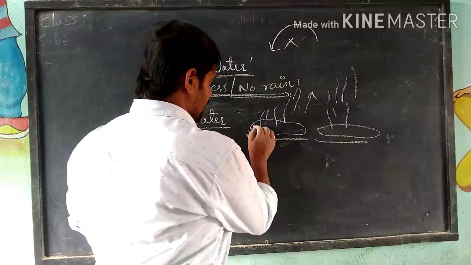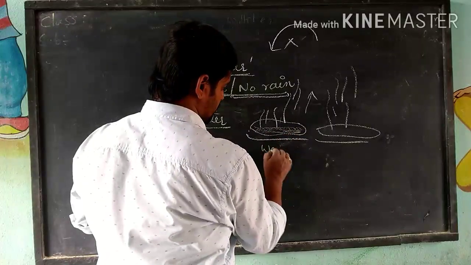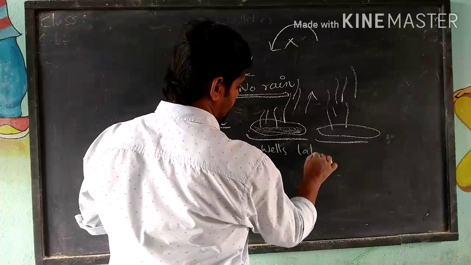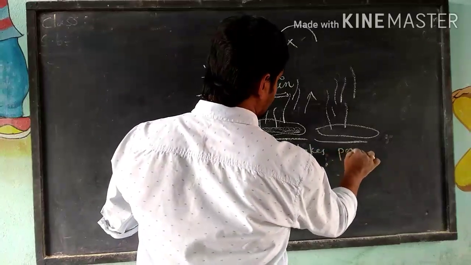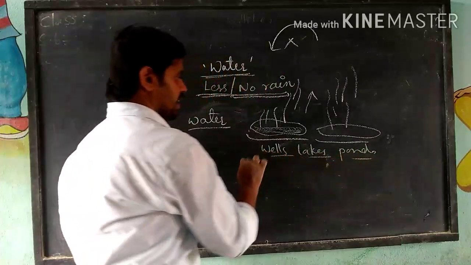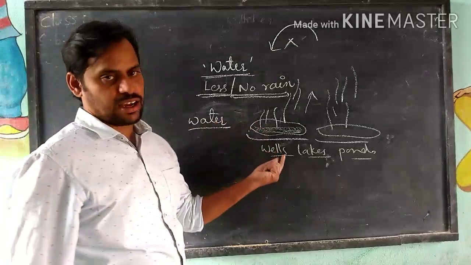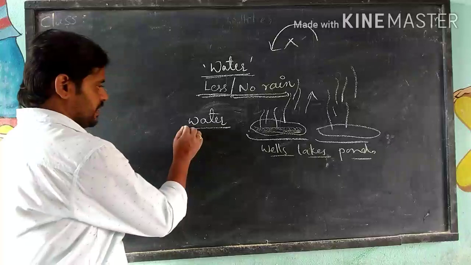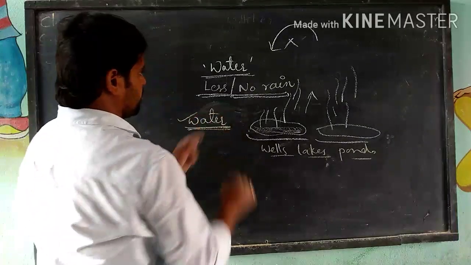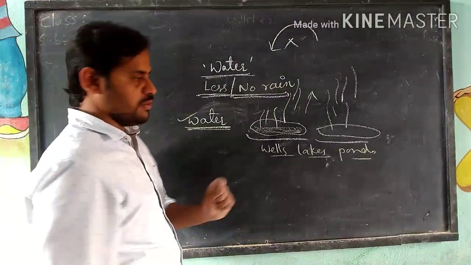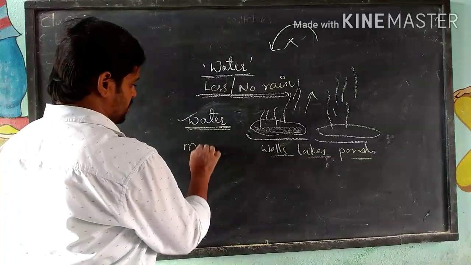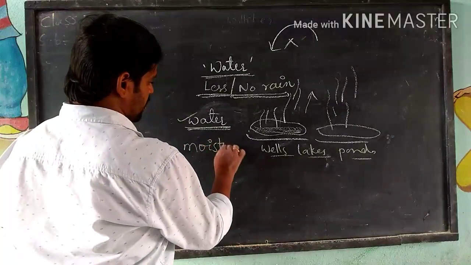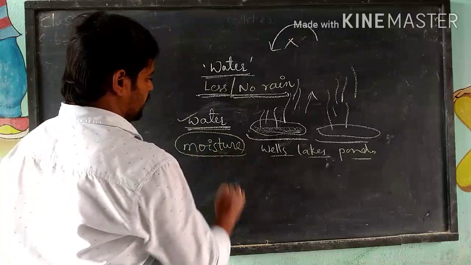So here wells, lakes, ponds, they get dried up due to lack of rainfall. And a very important thing is that in cultivation, the farmer depends upon the rainwater. When rainwater occurs, the soil becomes moist because of seeping water.